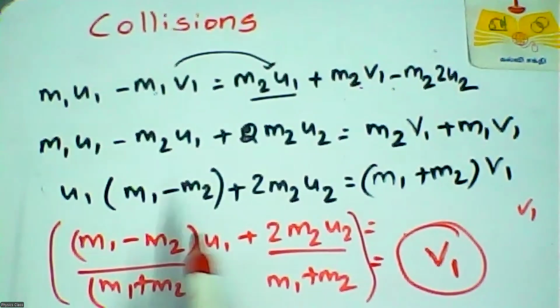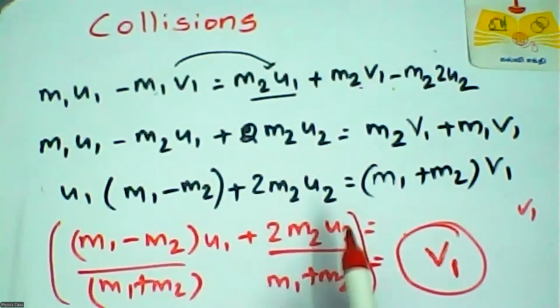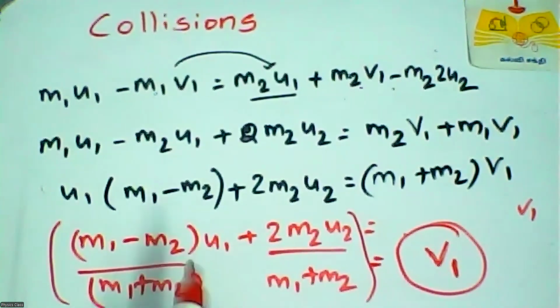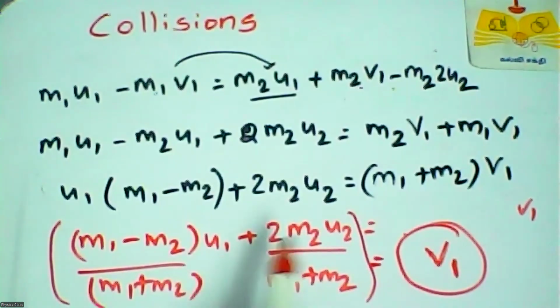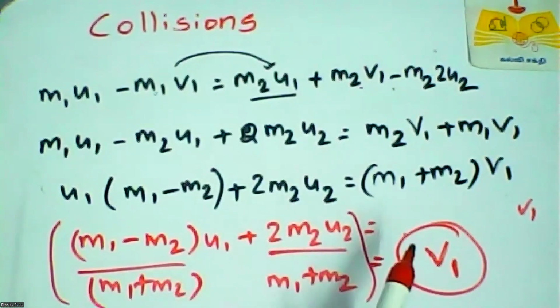Before collision, we have to decide what the velocities are. So u1 is a known quantity, u2 is a known quantity, m1, m2 known quantities. With the help of known quantities, we will calculate the unknown quantity, that is v1, the final velocity of the first object.